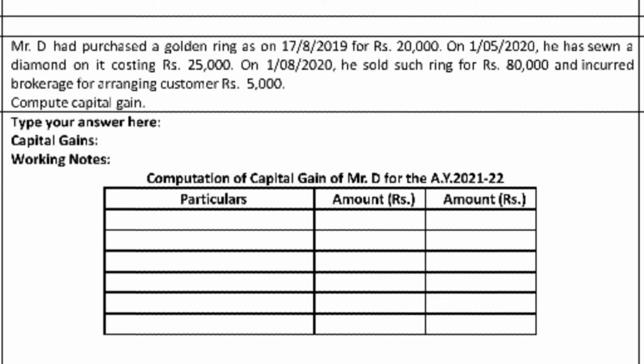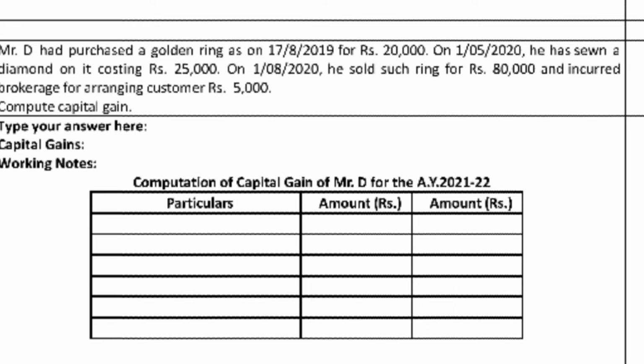In this video I will not explain elaborately, as it will take time, so no need to worry. For the cost of improvement, the index of the year of transfer, use the formulas and refer to section 49(1). We will understand easily how to calculate the indexed cost.